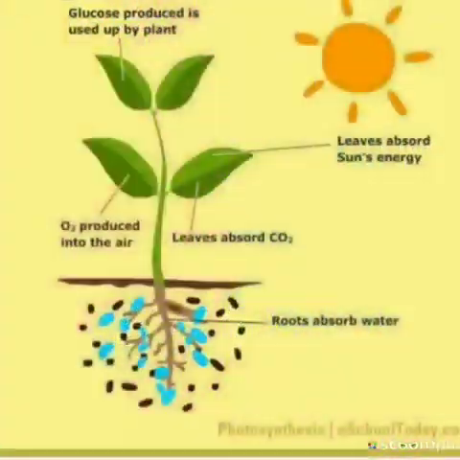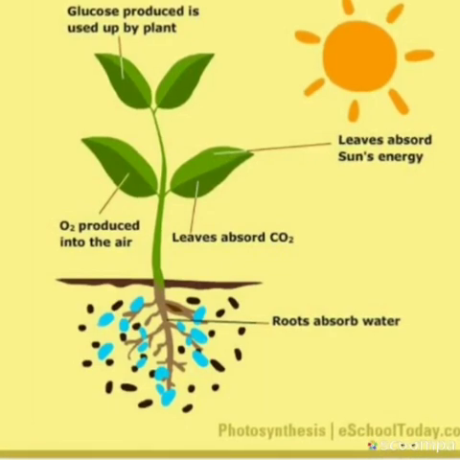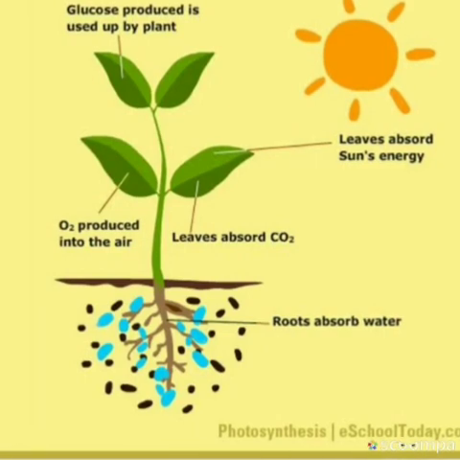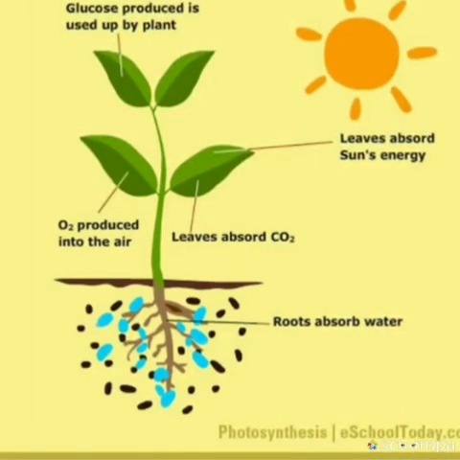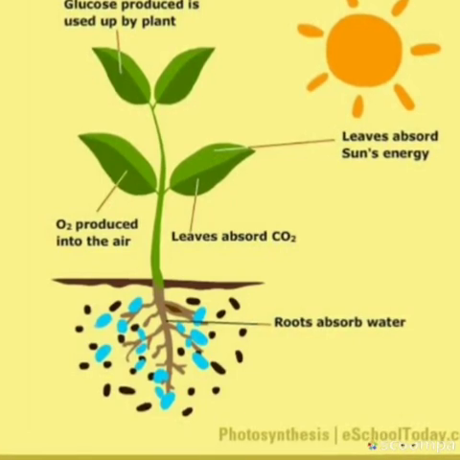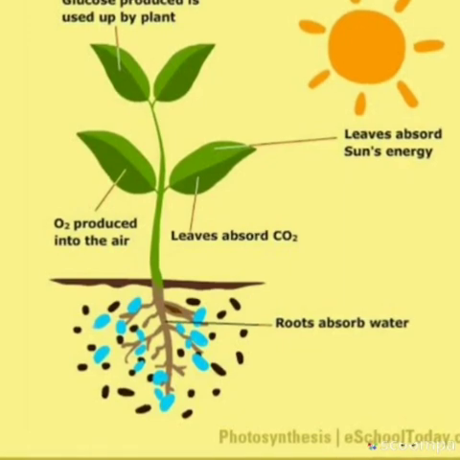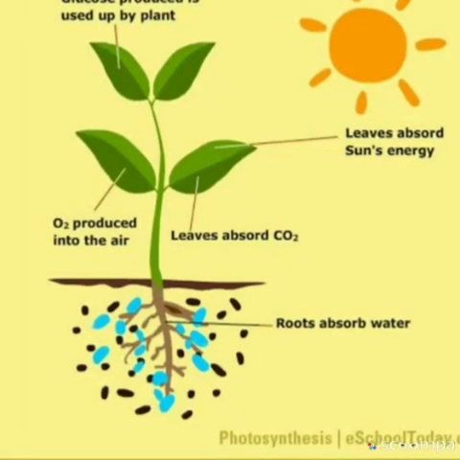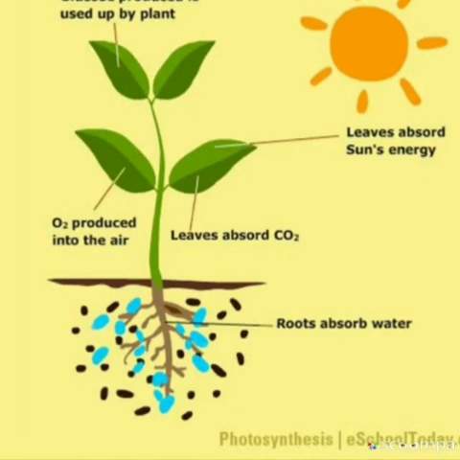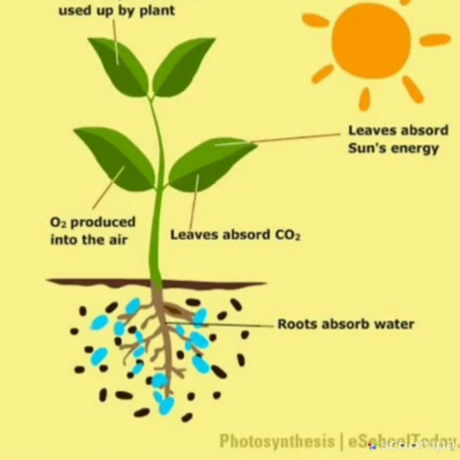So, as I had already told you, the process of photosynthesis is the process of making food in the plants, by which they can prepare their food. So, if they are preparing their food, then they will eat it also. अगर वो अपना खाना बना रहे हैं तो definitely उस खाने को खाएंगे भी. As I had told you, plants produce the sugar named glucose during the food making process, so they use this glucose for their growth and their development as well.